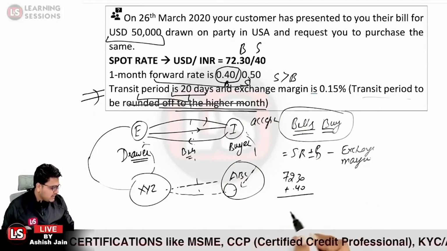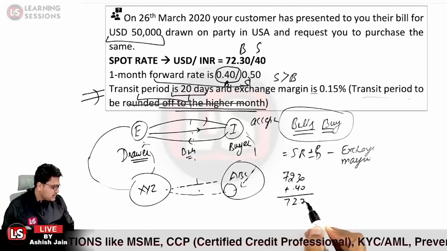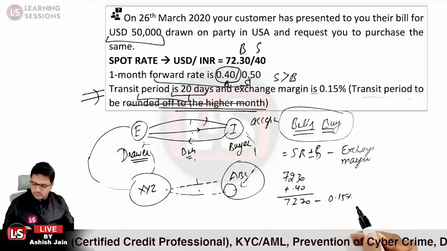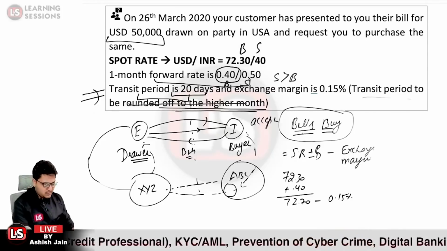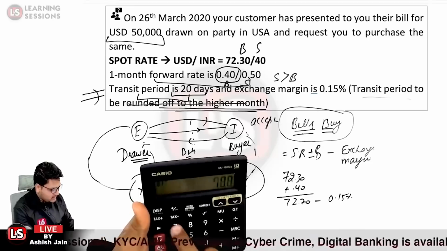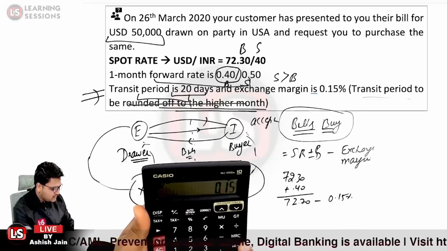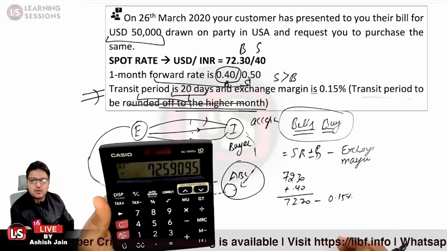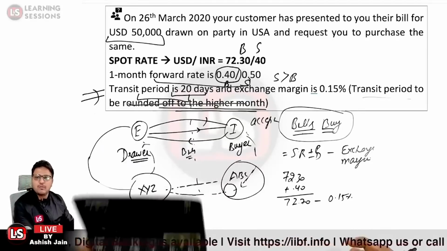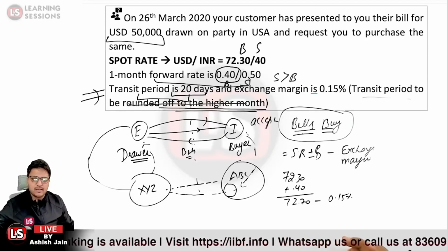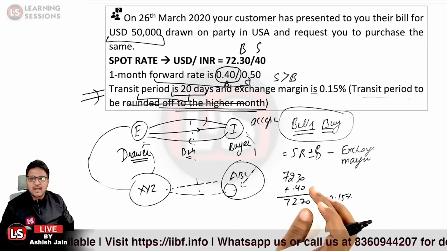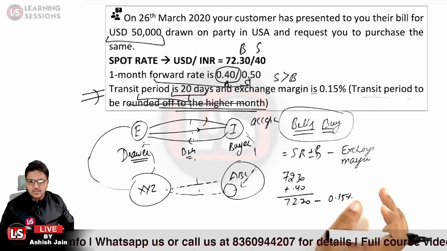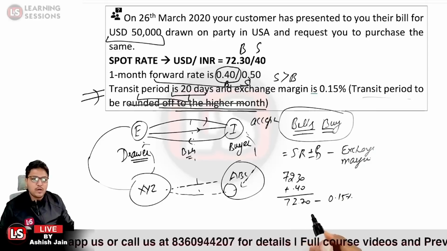So 0.40 we will be adding up, and it will be equal to 72.70 minus the exchange margin, which is 0.15%. So 72.70 minus 0.15% is equal to 72.59095. So that would be the price applicable on the transaction, as per which we will be crediting the amount to the customer's account. So that will be the answer, which comes out to be 72.59.